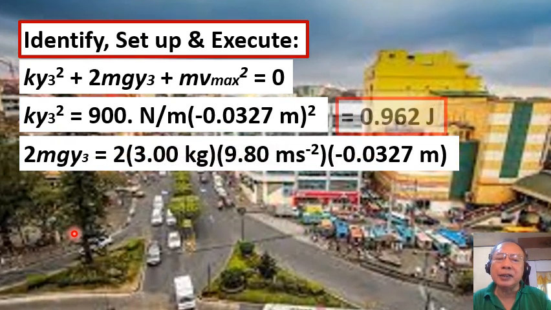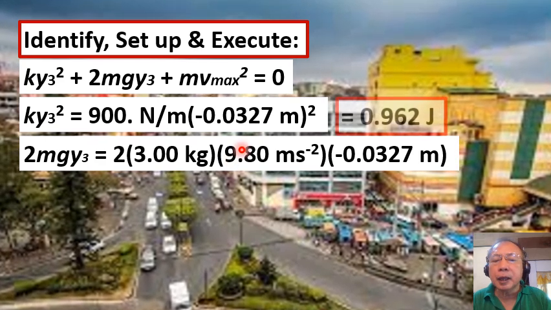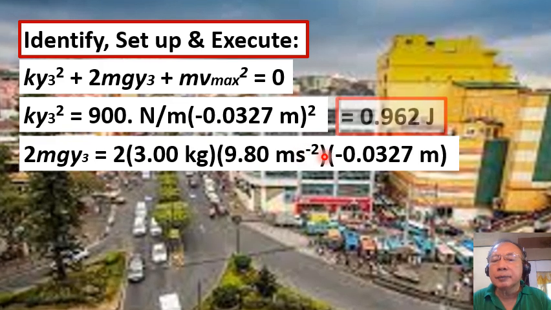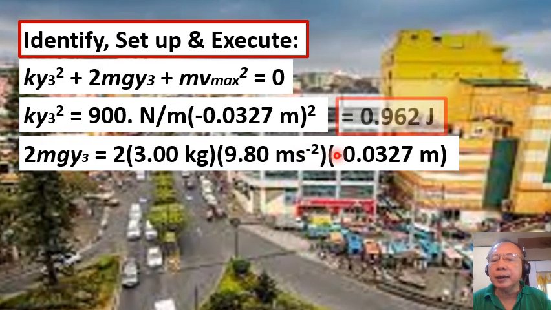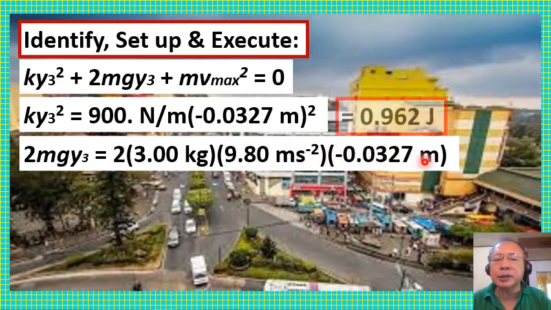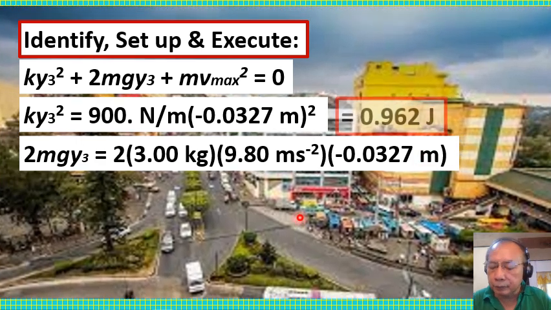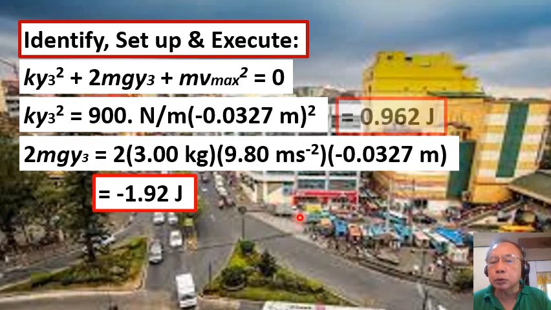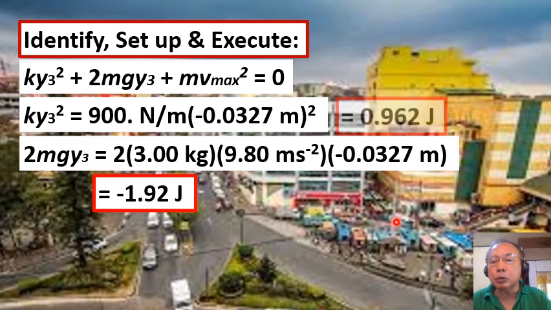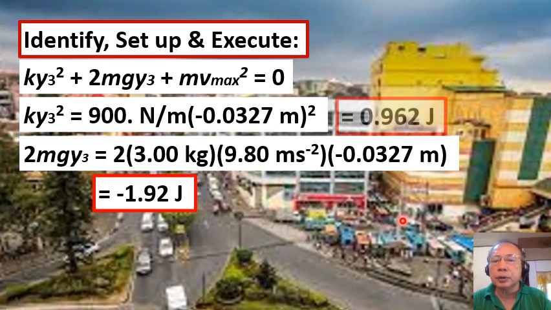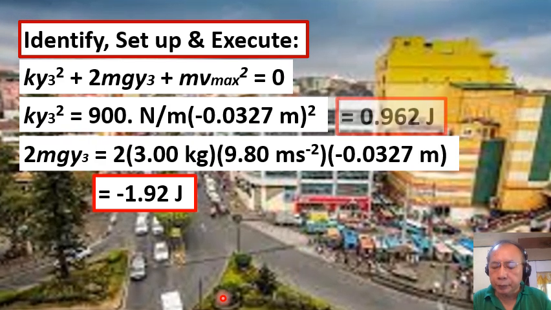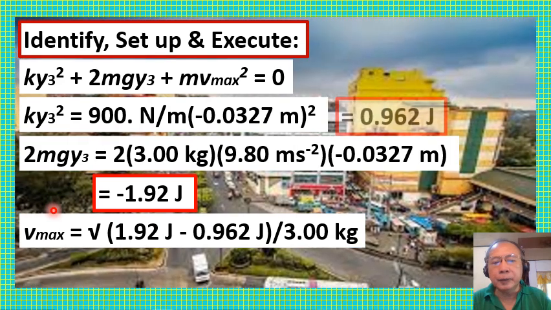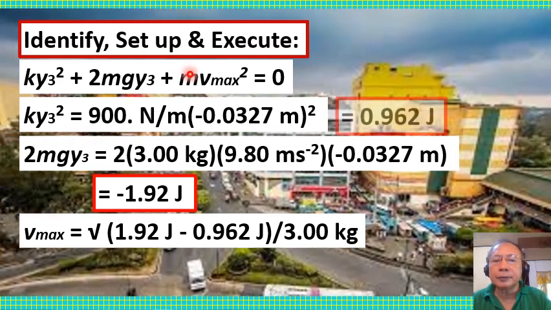That is 2 times the mass, 3.00 kilograms, multiplied by 9.80 meters per second squared times y sub 3, negative 0.0327 meters. Doing our math, we get the value of 2 m g y sub 3 equal to negative 1.92 joules. So now we can proceed in determining the value of Vmax.